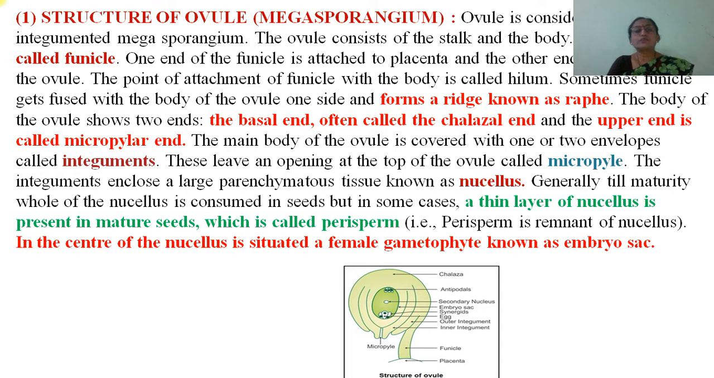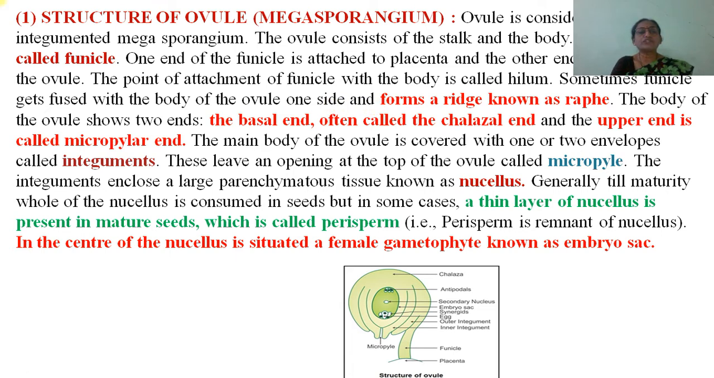Ovule is considered to be an integumented megasporangium. The ovule consists of a stalk and the body. The stalk is called the funicle. One end of the funicle is attached to the placenta and the other end to the body of the ovule. The point of attachment of funicle with the body is called the hilum. Sometimes the funicle gets fused with the body of the ovule on one side and forms a ridge known as raphe.